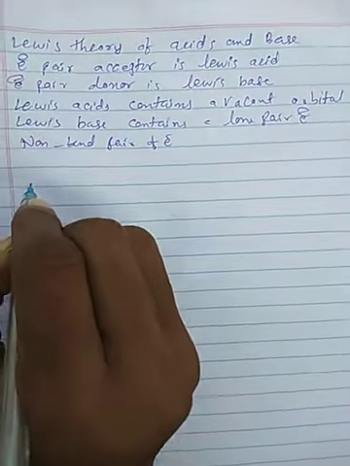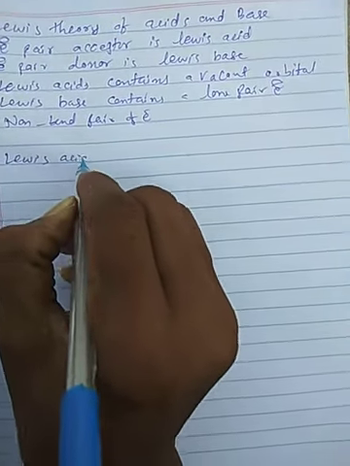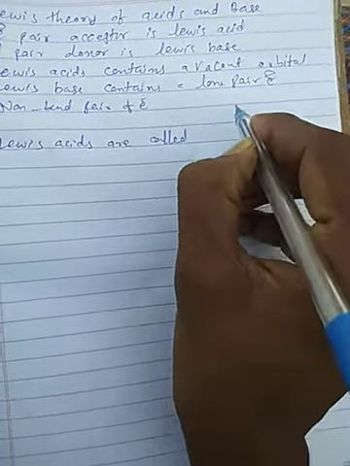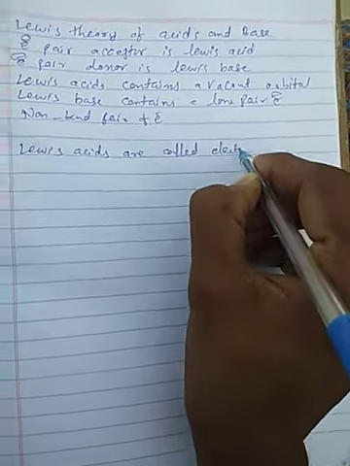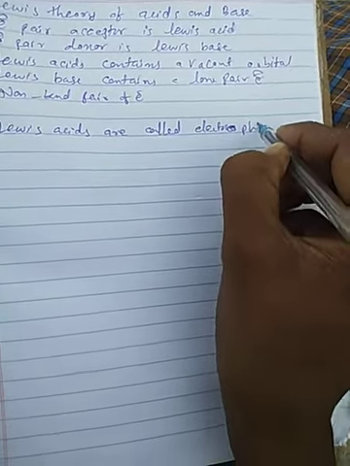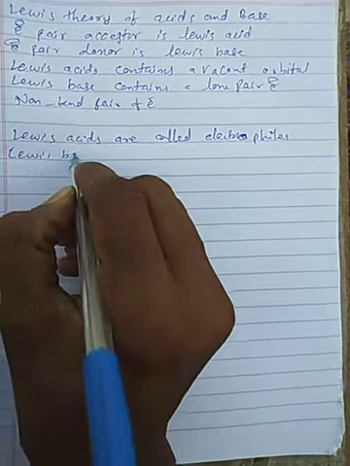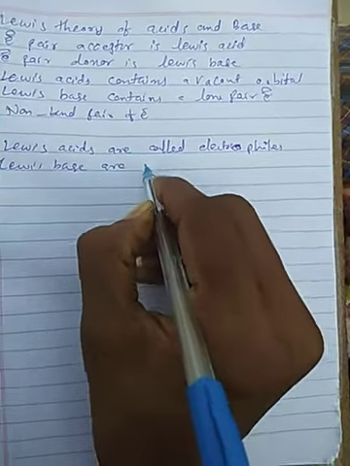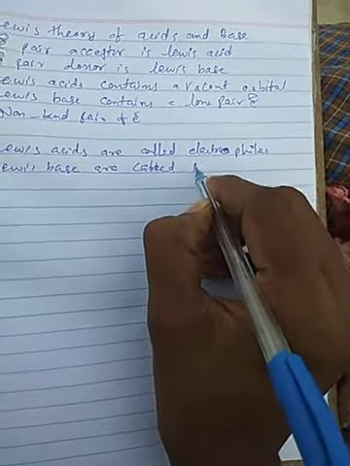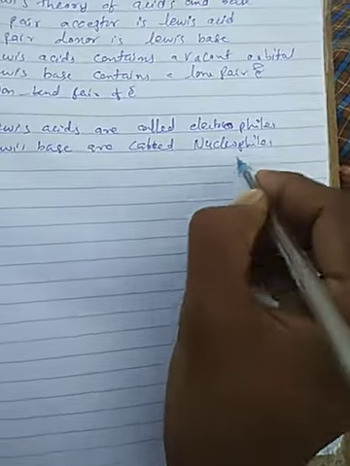There is one more point: Lewis acids are called electrophiles, and Lewis bases are called nucleophiles.